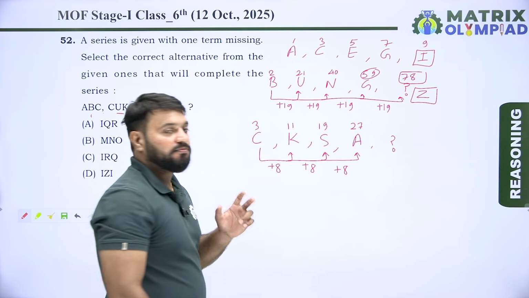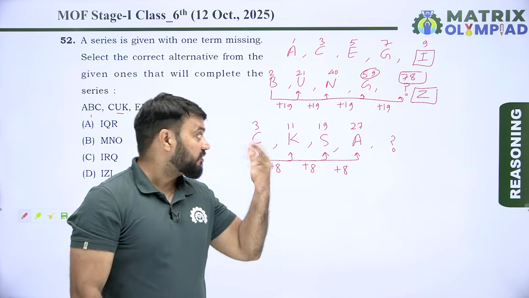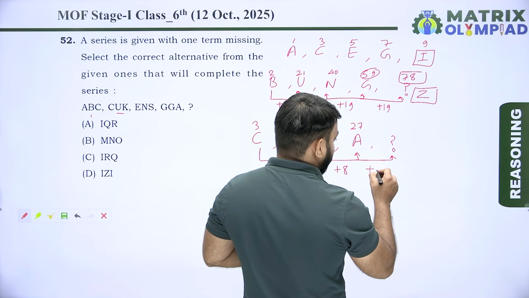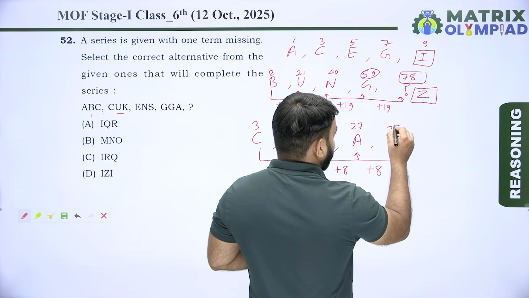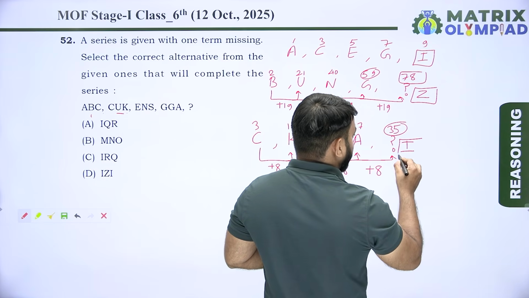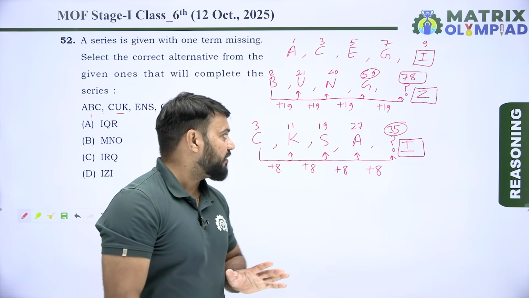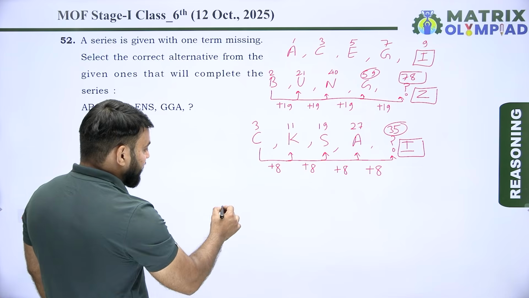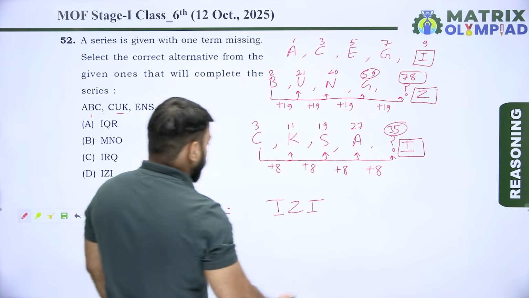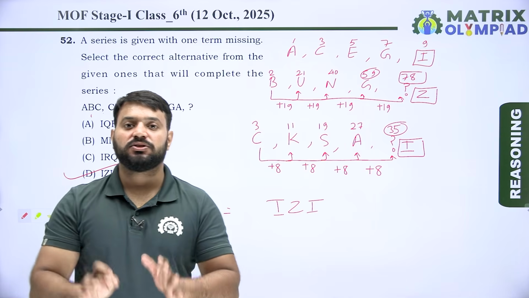Yes, the place value of A is 27 after crossing over the Z. Now 27 plus 8 means 35. So 35 means I, because the place value of I is also 35 in the English alphabet. So the missing term is I, Z, I. So here option D is the correct answer to this question.